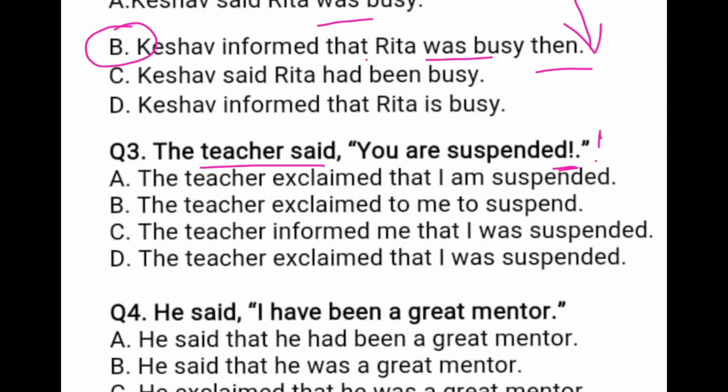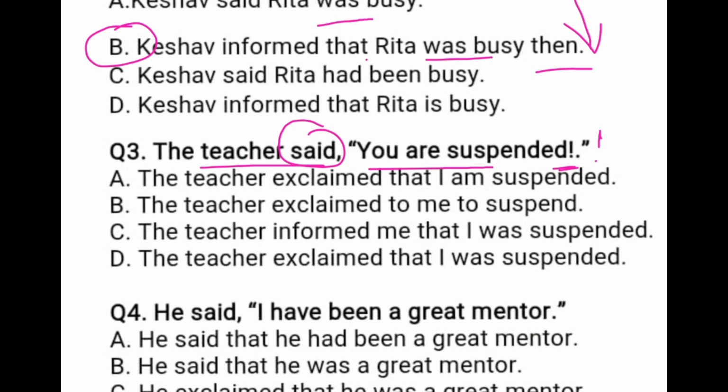And you have to change this reported speech into past tense also. And said is changed into exclaimed when there is sign of exclamation in the reported speech.